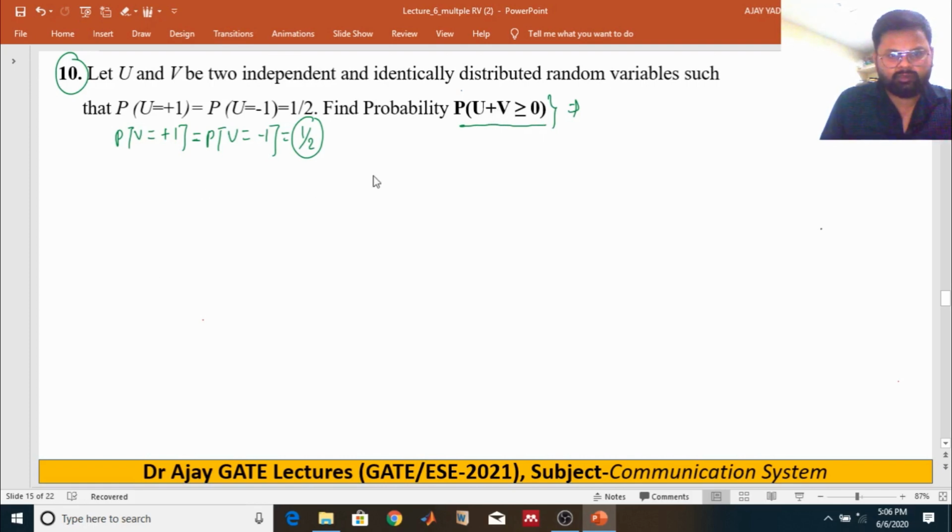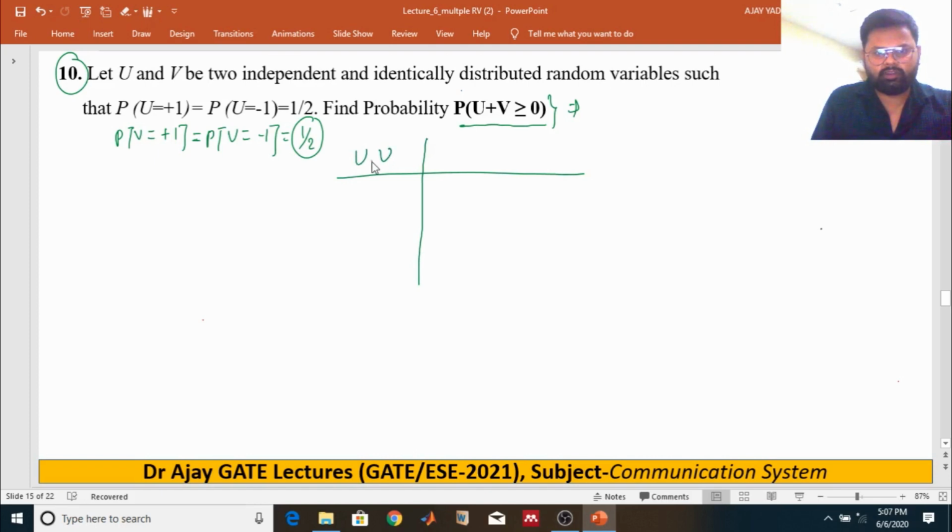So what is the sample space? First of all, we have to find the sample space of U and V. The sample space can be minus 1 and minus 1, minus 1 and plus 1, plus 1 and minus 1, or both plus 1. We have four outcomes, right?